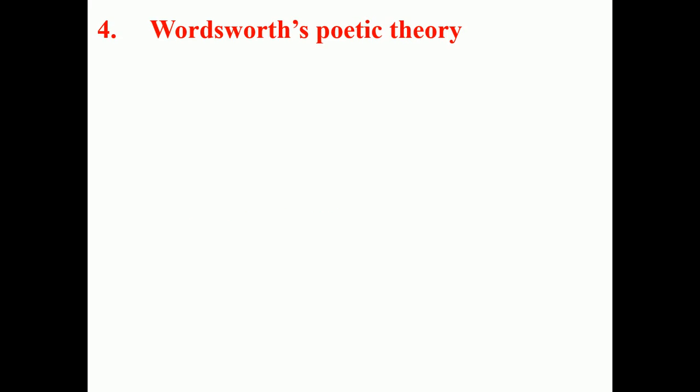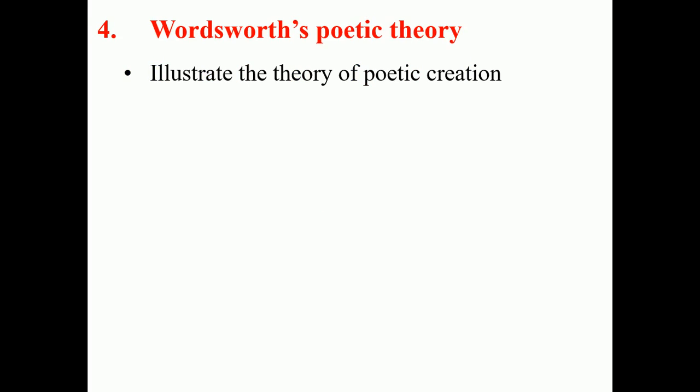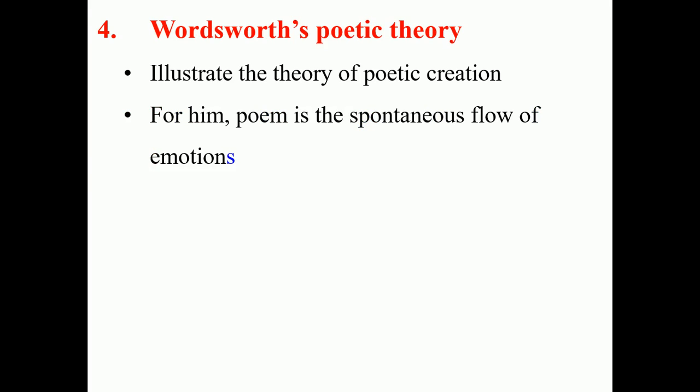The fourth point says William Wordsworth's poetic theory. Through his poem Daffodils, William Wordsworth illustrates the theory of poetic creation, which means for him, poem is the spontaneous flow of emotions. According to the concept of William Wordsworth, a poem must not come from reason and order.